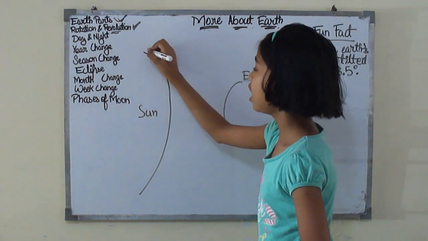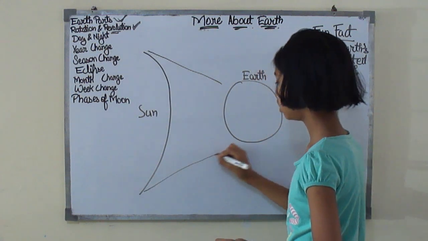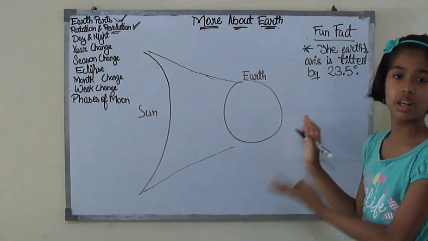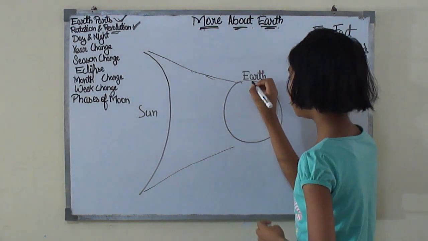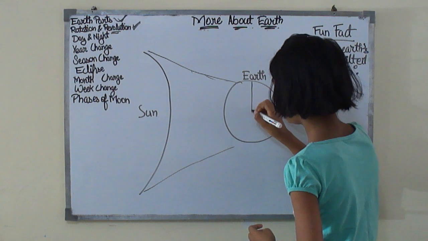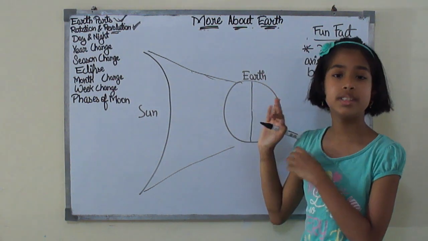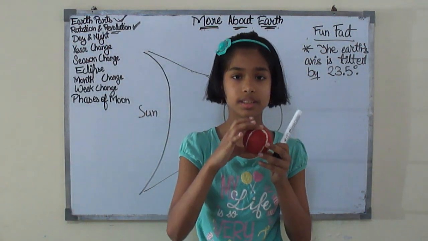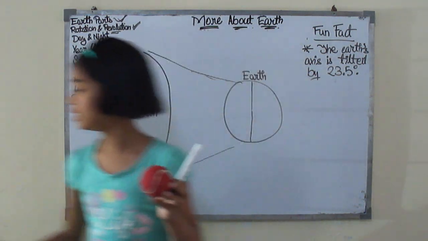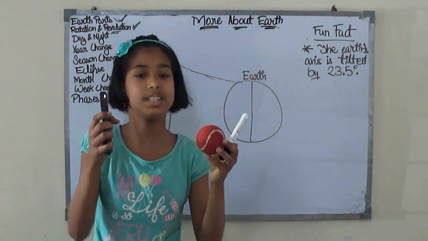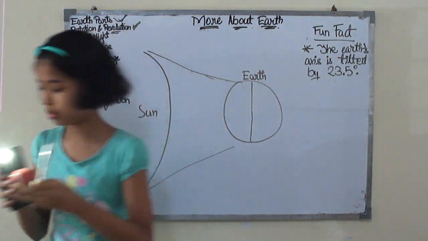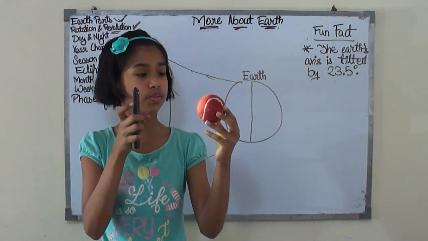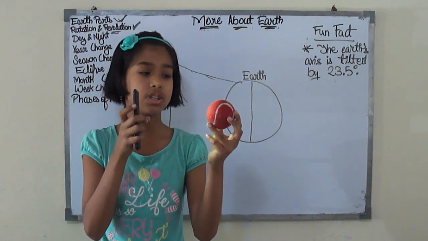Then the sunlight falls on the earth. Here the sunlight is falling on the earth, and you can see this part of the earth is getting the sunlight. I want to show you, so take that. Here this is the earth, and this flashlight is the sun. Now you can see here that the sunlight is falling on the earth at this side only.